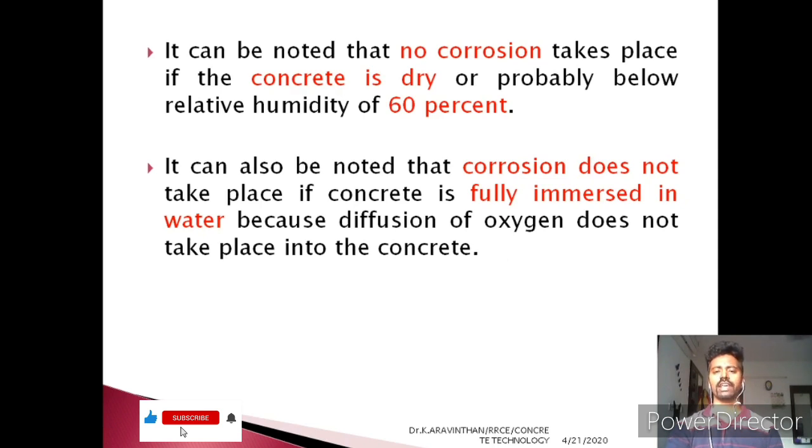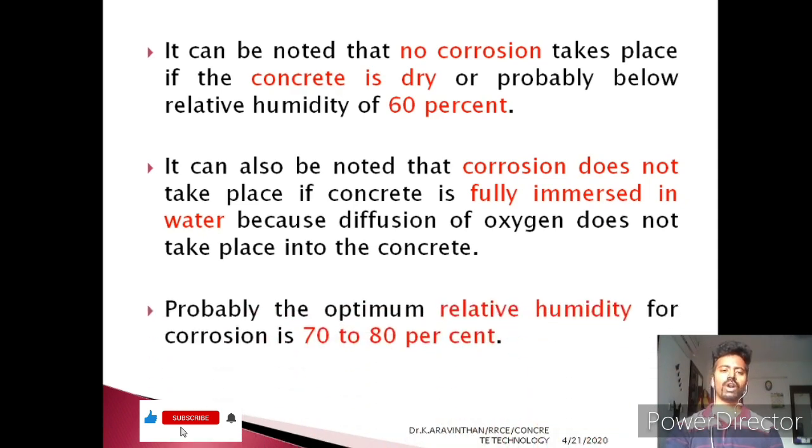In this corrosion cycle you need two external agents. What are they? Oxygen and water. If the structure is completely saturated by water, then the oxygen cannot get in, hence corrosion will not take place. These are the two extreme cases. But what happens if the condition around the structure is 70 to 80% relative humidity?